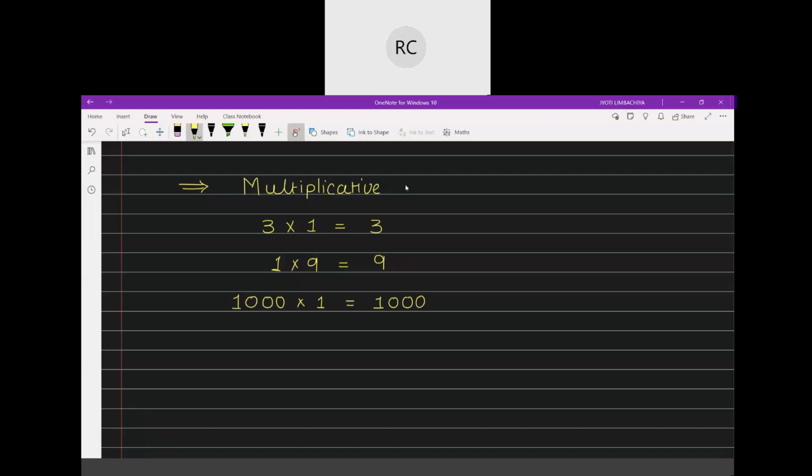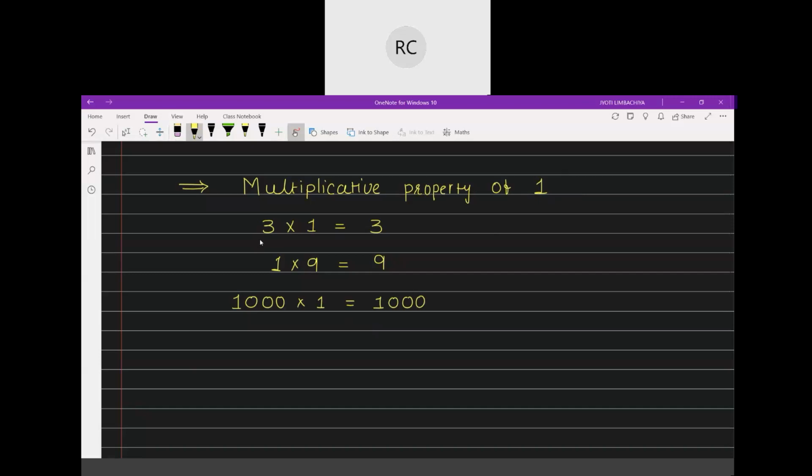It is called the multiplicative property of 1. Let's write 1 again. Right? So this is your multiplicative property of 1. What does it tell you? It says that the product of any number and 1 is the number itself. Okay?